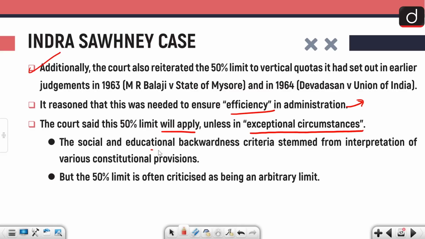The social and educational backwardness criteria stemmed from interpretation of the various constitutional provisions, but the 50% limit is often criticized as being an arbitrary limit.